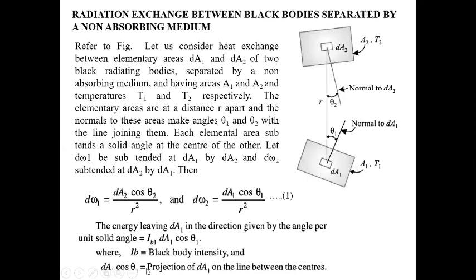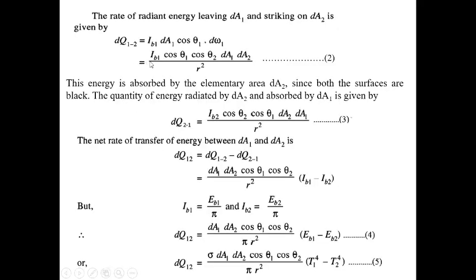If we put the value of dW1, this is IB1 cos theta1 cos theta2 dA1 dA2 by R square. This is the energy absorbed by the elementary area dA2.